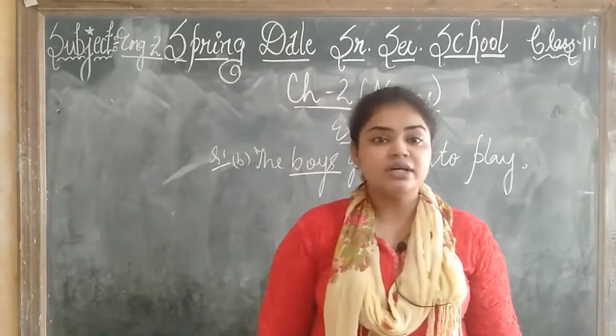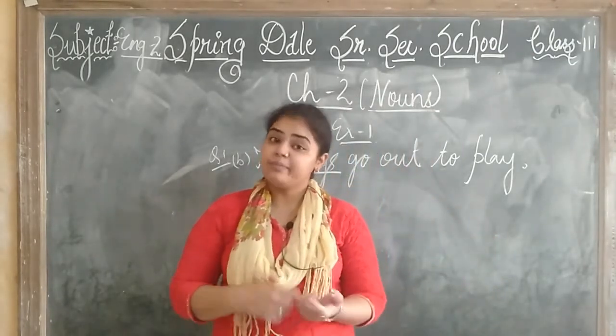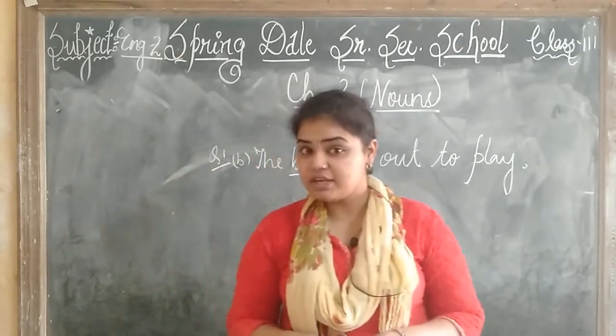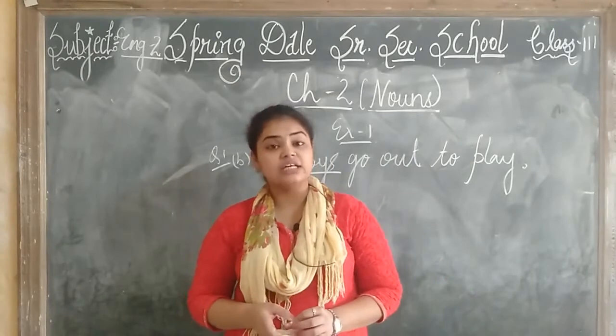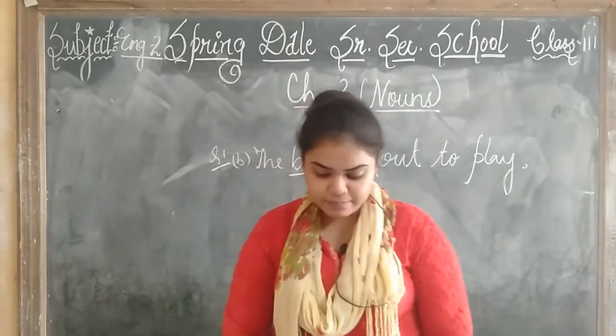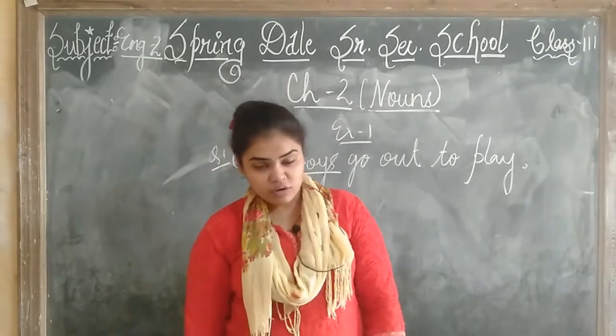That is the name of a person. And there is one more noun. वो कहाँ पर जाती है? The place is given. Where do they go? They go to school. So we have to underline girls and school in the D part. Like E and F, you have to do as your homework.